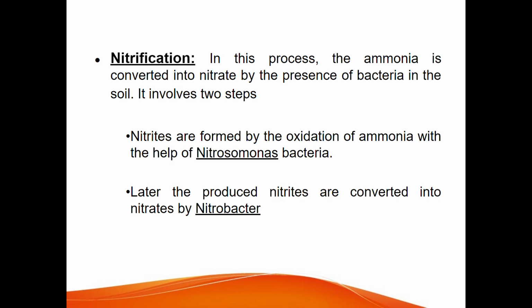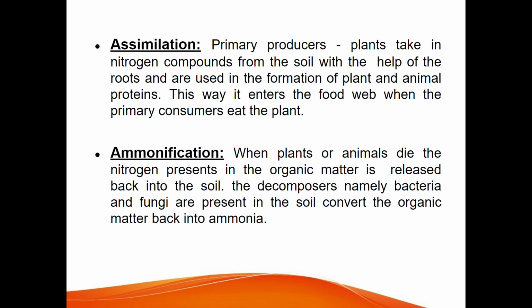Second step is nitrification. In this process, ammonia is converted into nitrate by the bacteria in the soil. It involves two steps. Nitrites are formed by the oxidation of ammonia with the help of Nitrosomonas bacteria. Later, the produced nitrites are converted into nitrates by Nitrobacter. Assimilation. Primary producers like plants take in nitrogen compounds from the soil with the help of the roots, and these are used in the formation of plant and animal proteins. This way, it enters the food web when the primary consumers eat the plant.